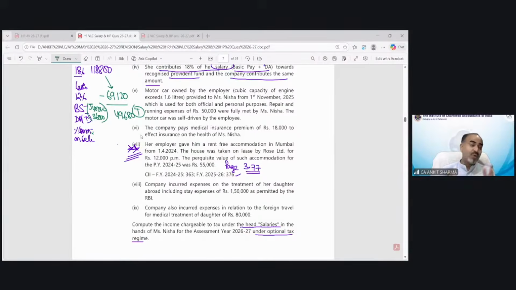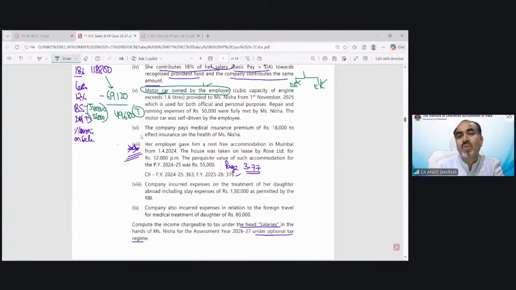So again, I have told you that if you want to solve the car perquisite, you have to find out which case is applicable. My question is falling in which situation. If you are able to find out the correct situation, then you will be able to find out the taxable value correctly. So motor car owned by employer. Good news, it is owned by employer. So there were two cases, owned by employee, owned by employer. So this case has gone.